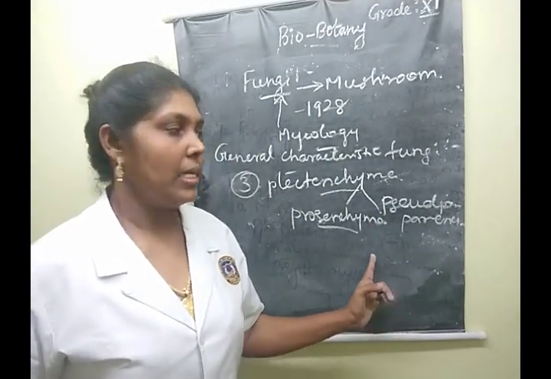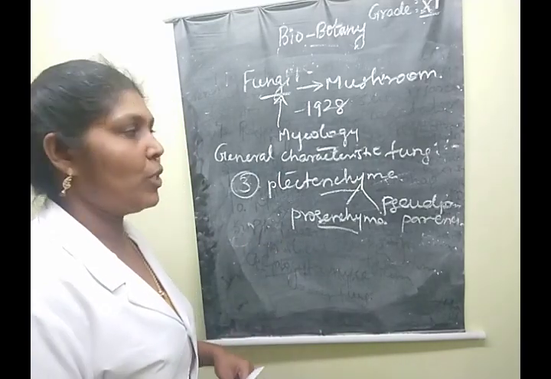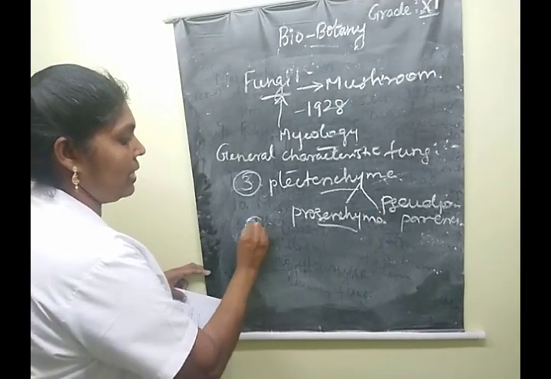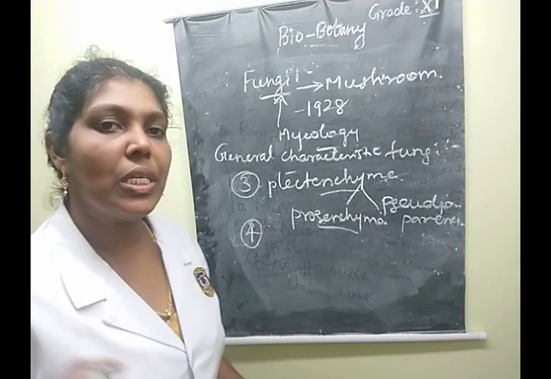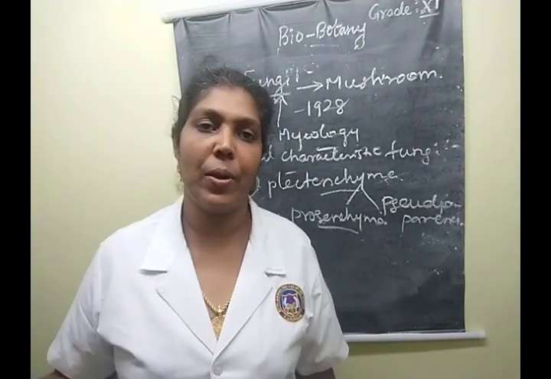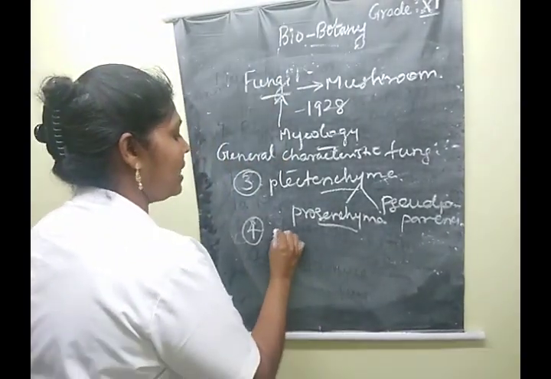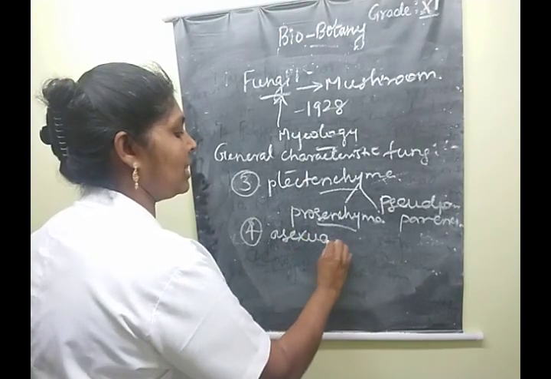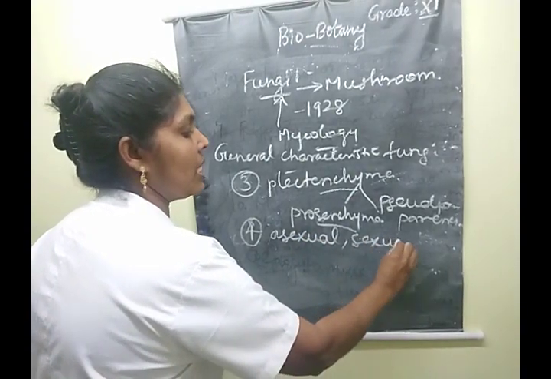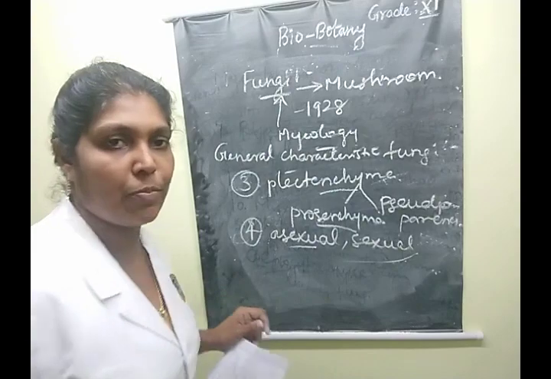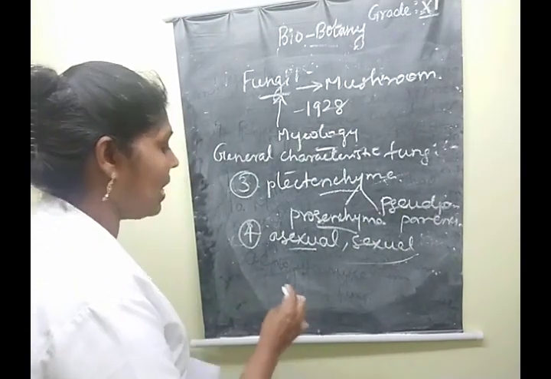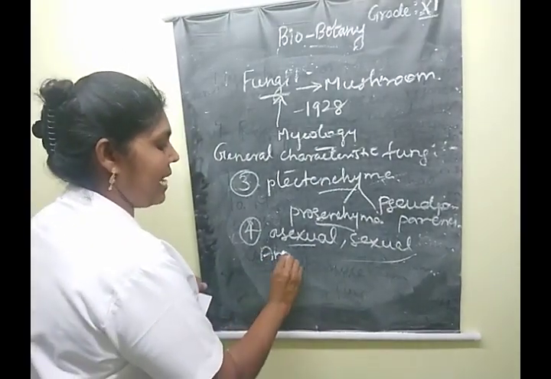Understood, children? The next one is reproduction, among the general characters of fungi. Reproduction comes under two types, asexual and sexual, and both phases take place. What do you mean by anamorph?